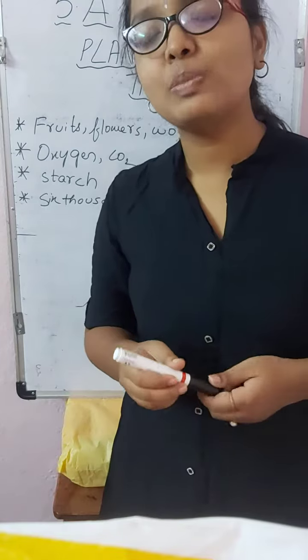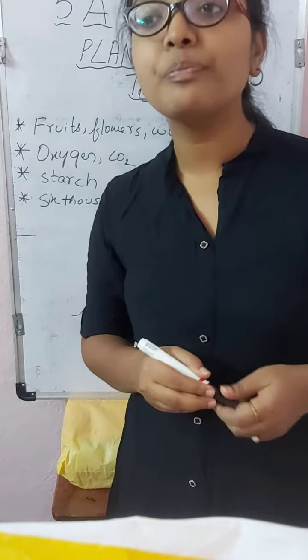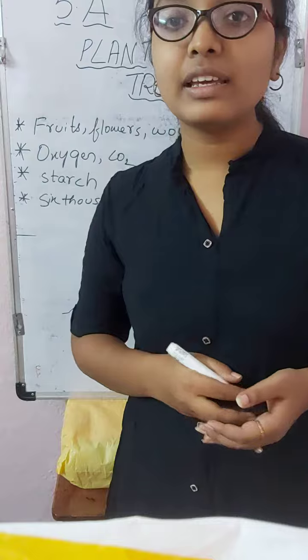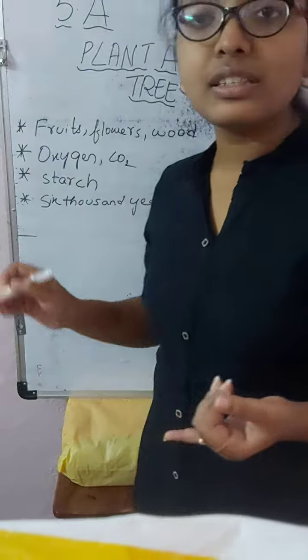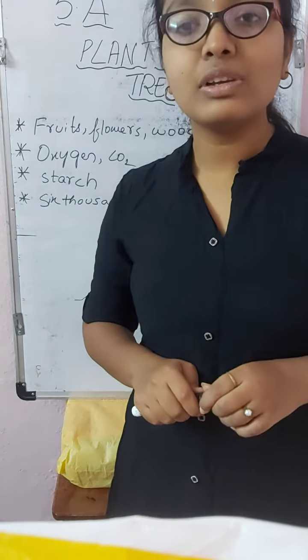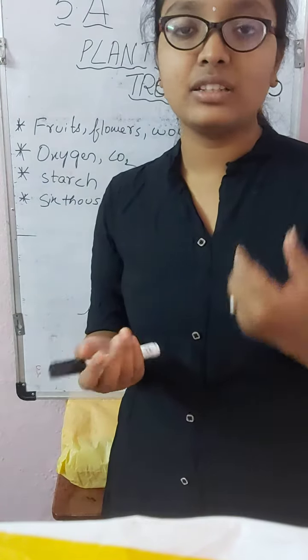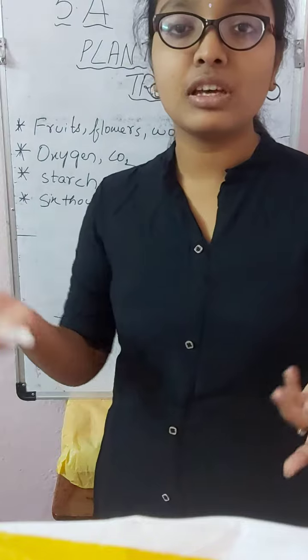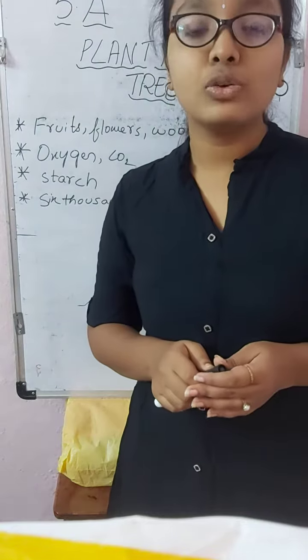There are many specialities of trees. Trees give us fruits, flowers and wood. The trees give us fruits which we eat, and flowers for decoration or for puja, and we all use flowers.